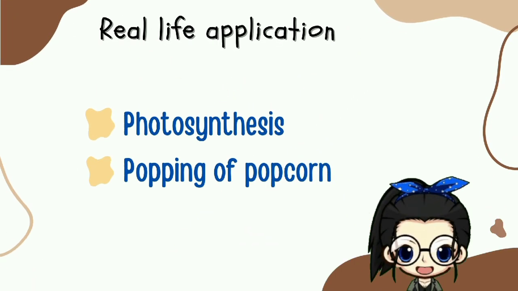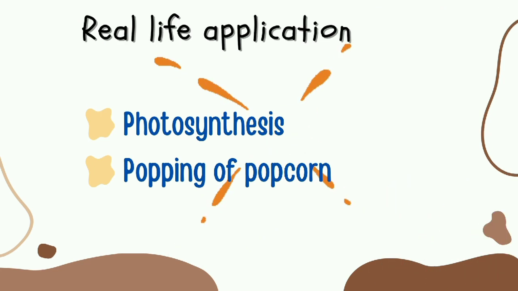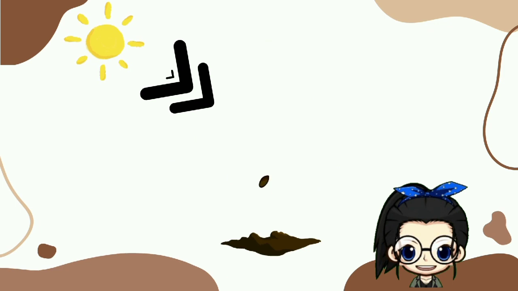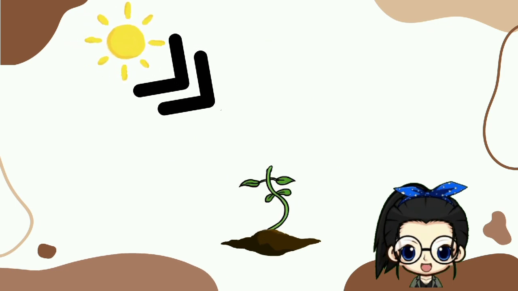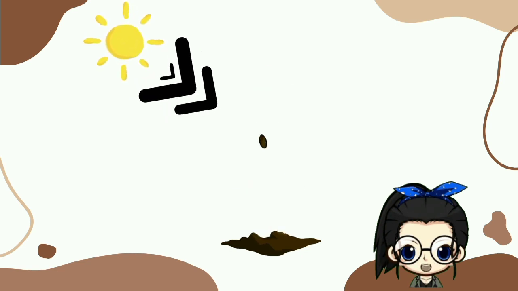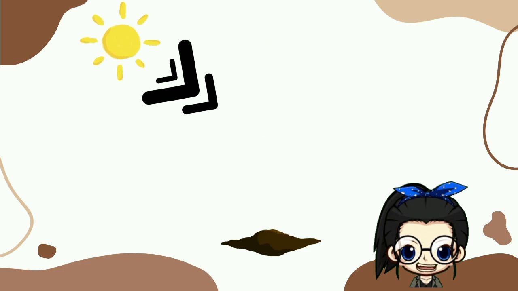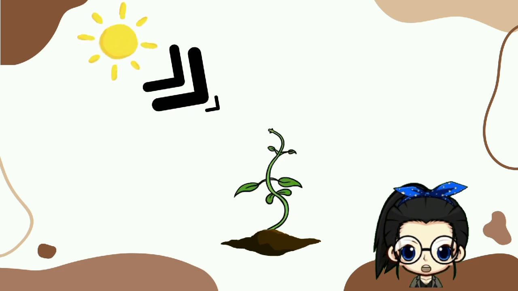Real-life application: photosynthesis, popping of popcorn. The energy is supplied by the sun. Light energy is absorbed by cells in plant leaves and converted to chemical energy. The chemical energy is stored in the form of glucose. The energy stored in glucose can also be released through cellular respiration.